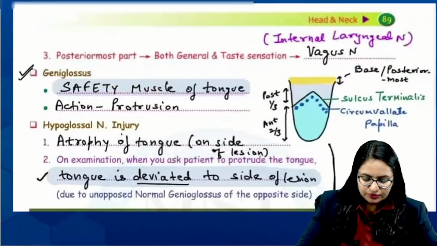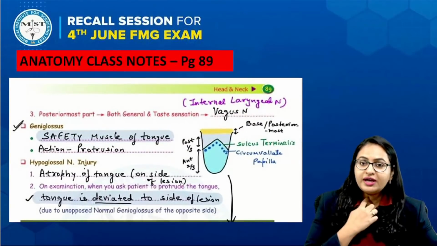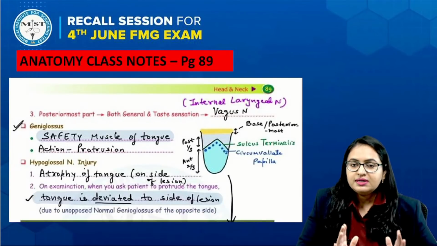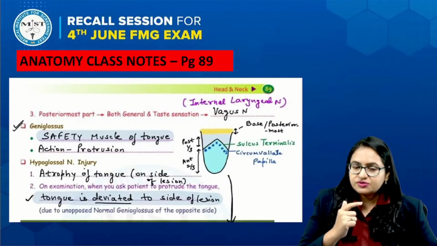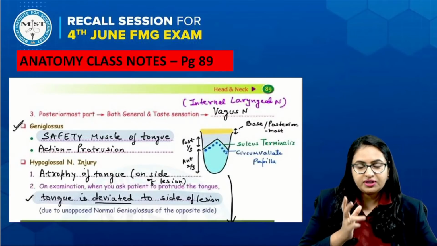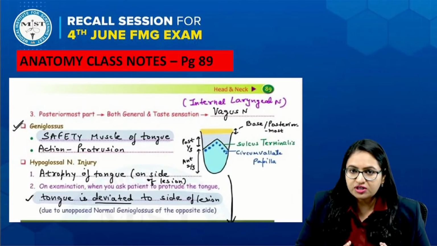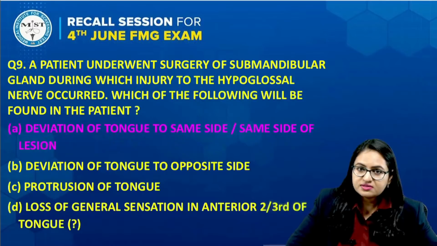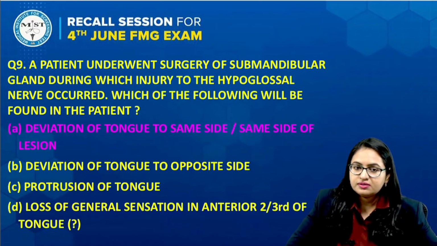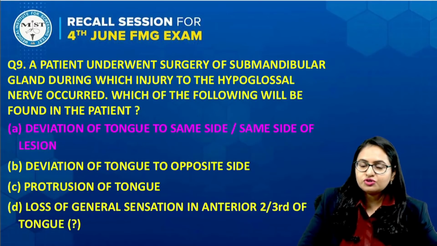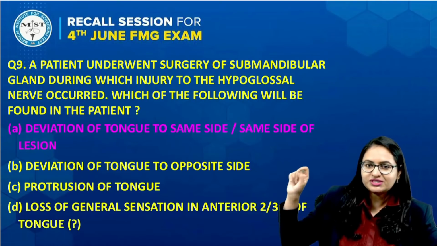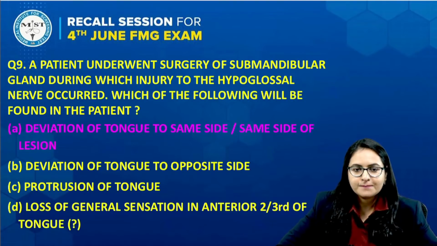Now, when you talk about the hypoglossal nerve, it supplies the muscles. It is not related to the sensory supply of the tongue. For the sensory supply of the tongue, anterior 2/3 is supplied by the lingual nerve and the chorda tympani, the posterior 1/3 by the glossopharyngeal, and the posterior-most part by the vagus. So in no case is it related to the sensory supply. The answer of this question is deviation of the tongue to the same side of the lesion.